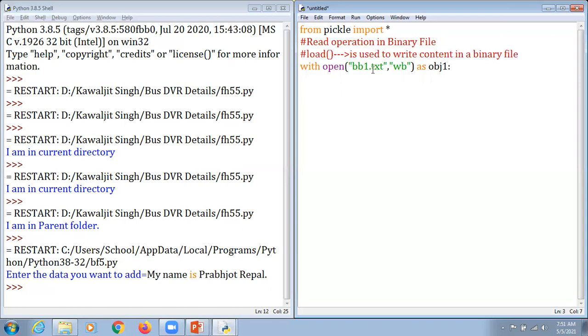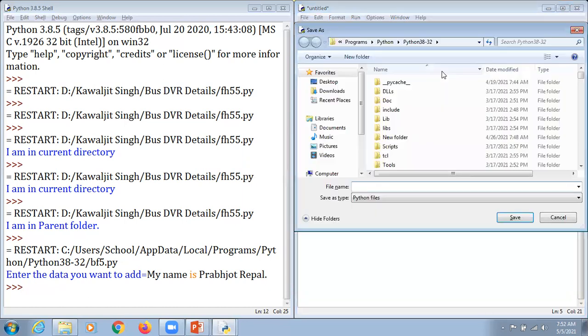So instead of writing, we use read binary, hit the enter key. And we can mention print load, which is going to read the content from the binary file. Only mention the name of the object which you want to read. So I'm going to hit F5 and hit the enter key.